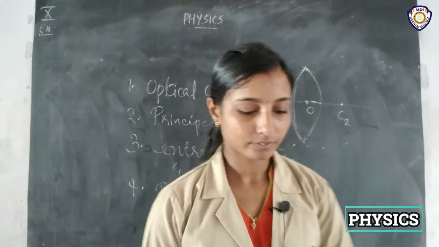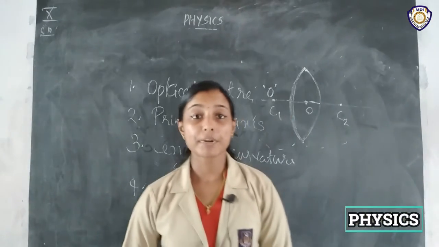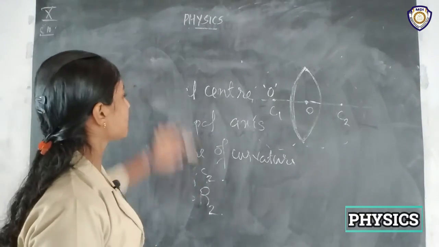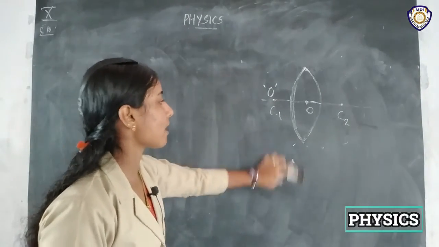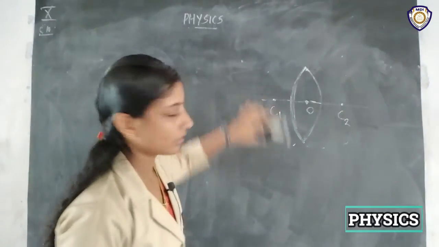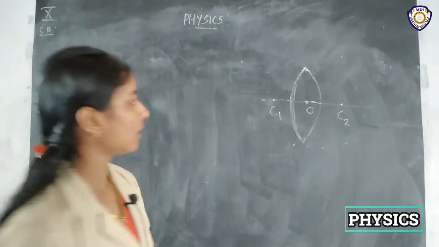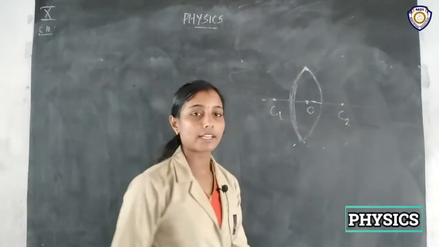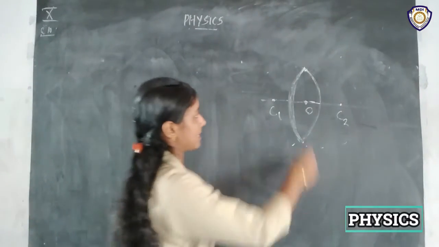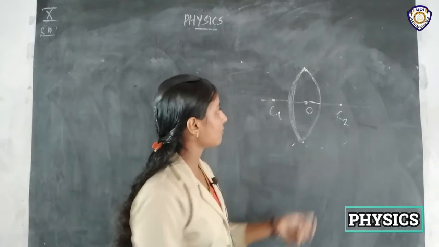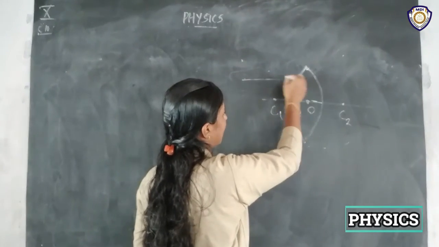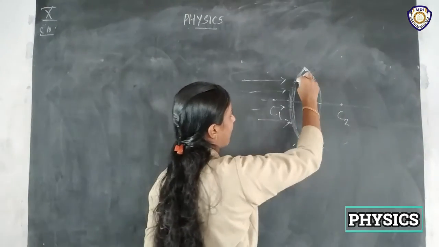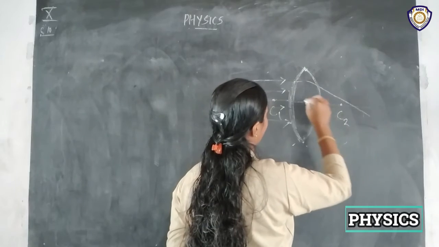Okay, and next, what is next? Principal focus. There are also two principal foci. That is, for this surface and this surface there will be two principal foci. That means if a light ray passes like this, parallel to the principal axis, what happens after refraction?